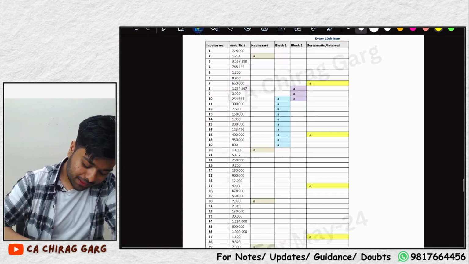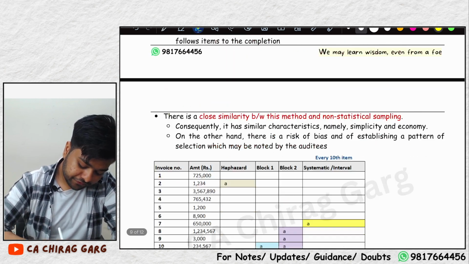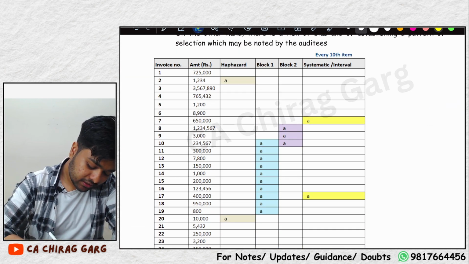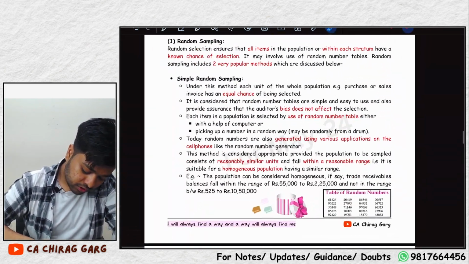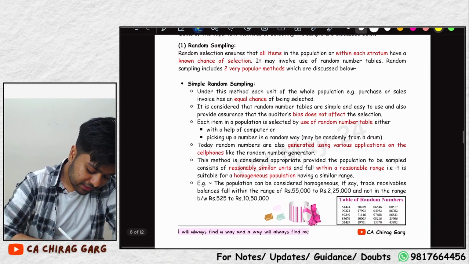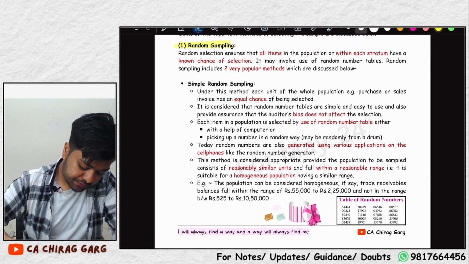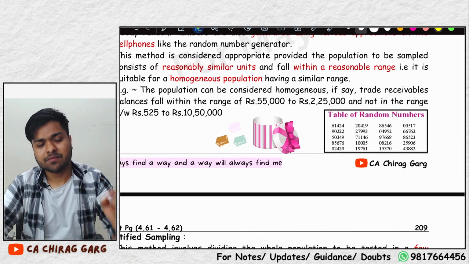So let us move on. First, let me show you a table. Let me show you random sampling, simple random sampling. After that we'll go to the table. That table is super special. What is random sampling? Have you heard about random number tables?